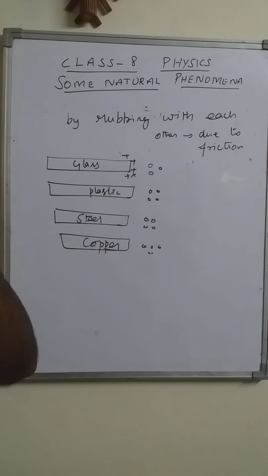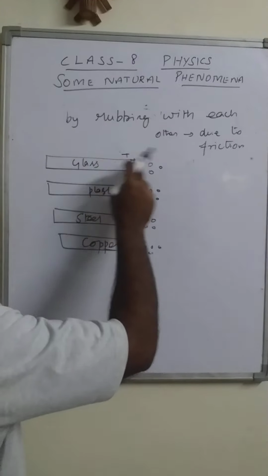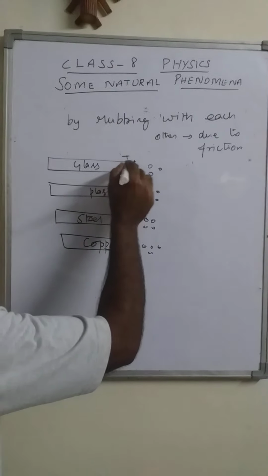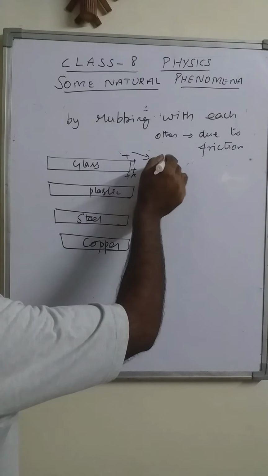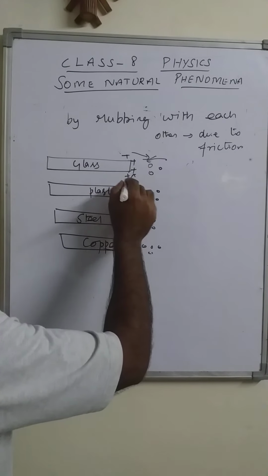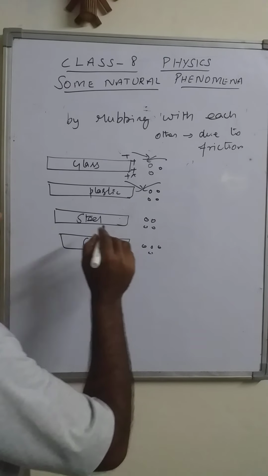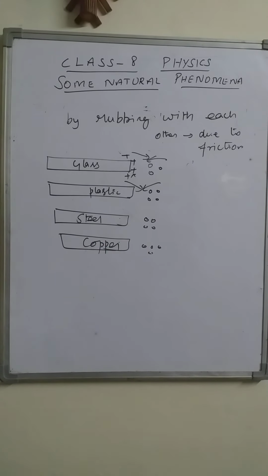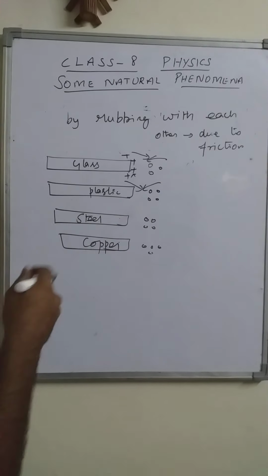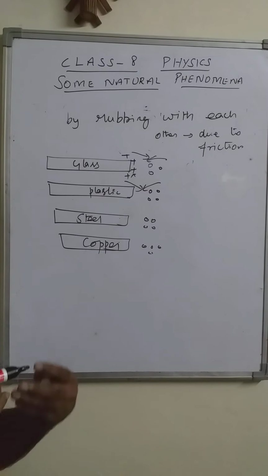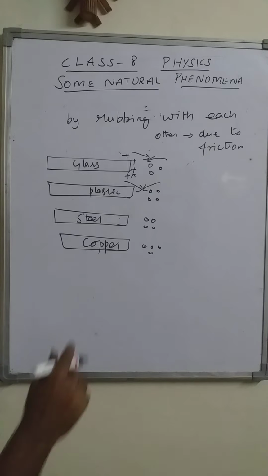When we place them nearer to the glass rod, it shows attraction. Plastic scale shows attraction. But in the case of steel and copper, they do not show any kind of force, neither attractive nor repulsive.